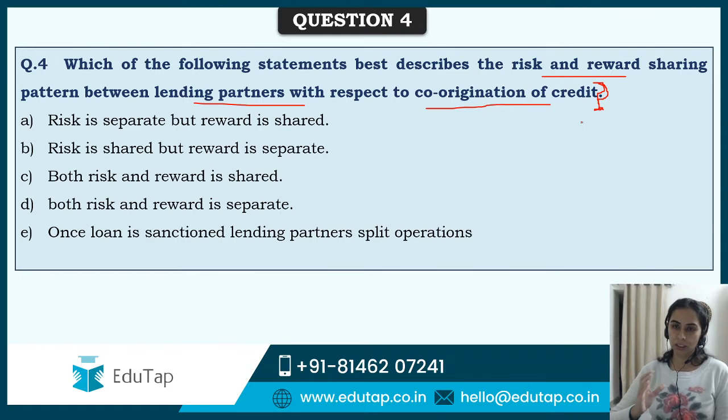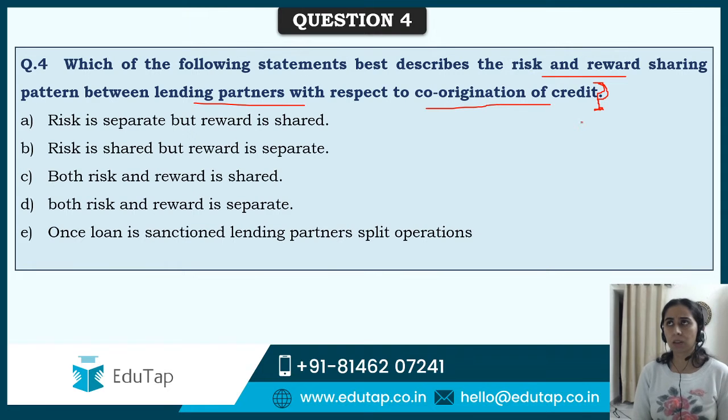Chalo, so the co-origination of credit, co-origination scheme was there in news, and the risk and reward sharing pattern between the lenders is that risk is separate but reward is shared. Risk is shared but reward is separate. Both risk and reward is shared. Both risk and reward is separate. Once loan is sanctioned, lending partners split operations. What do you think it could be?